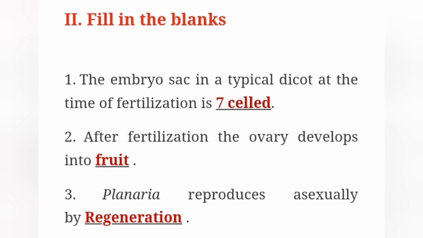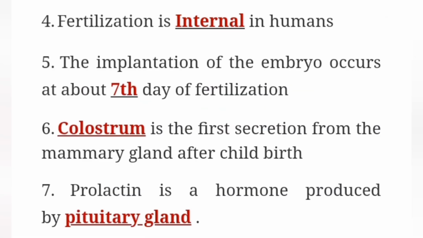Answer, fruit. Third one, planaria reproduce asexually by dash. Regeneration. Fourth one, fertilization is dash in humans. Internal. Fifth one, the implantation of the embryo occurs at about dash day of fertilization. 7th day. Sixth one, dash is the first secretion from the mammary gland after childbirth. Colostrum. Seventh one, prolactin is a hormone produced by dash. Pituitary gland.